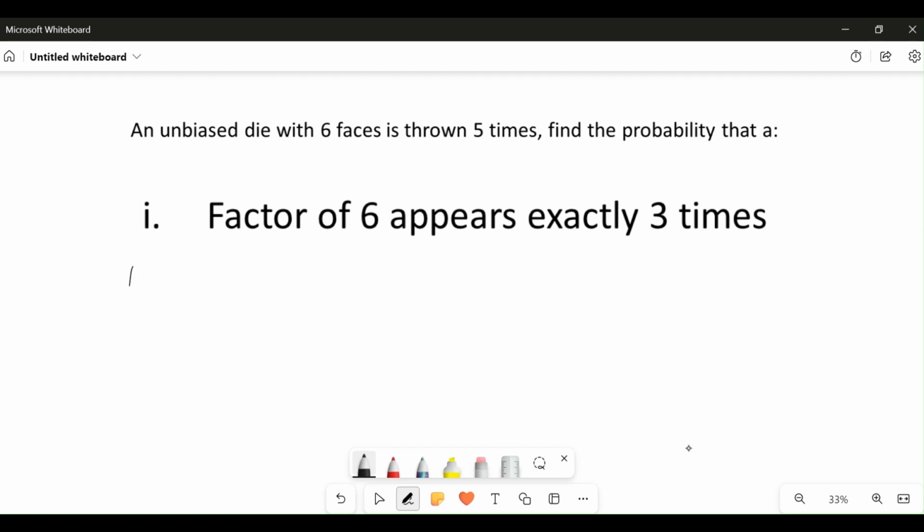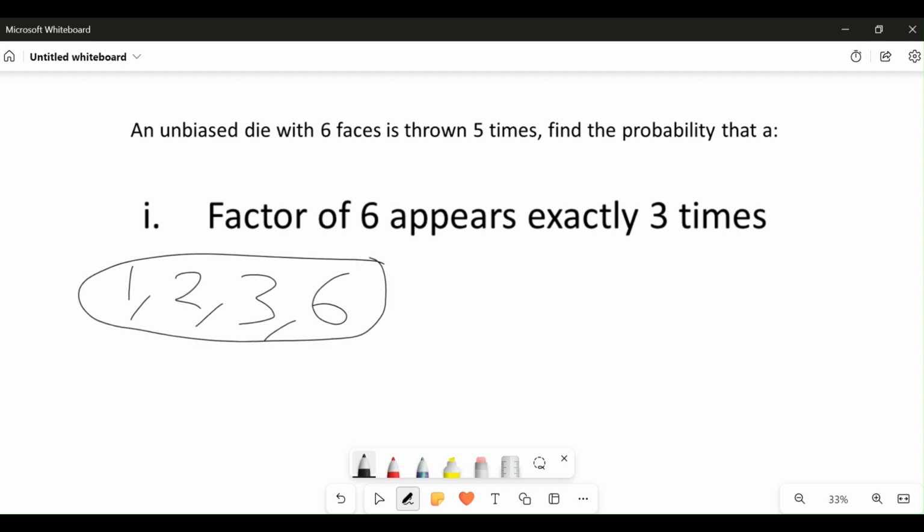We have one. One is a factor of six. Two is a factor of six. Three is a factor of six, and six itself is a factor of six. Six divided by one is six. Six divided by two is three. Six divided by three is two, and six divided by six is one. So in a toss of a die, how many factors of six do we have? We have four.